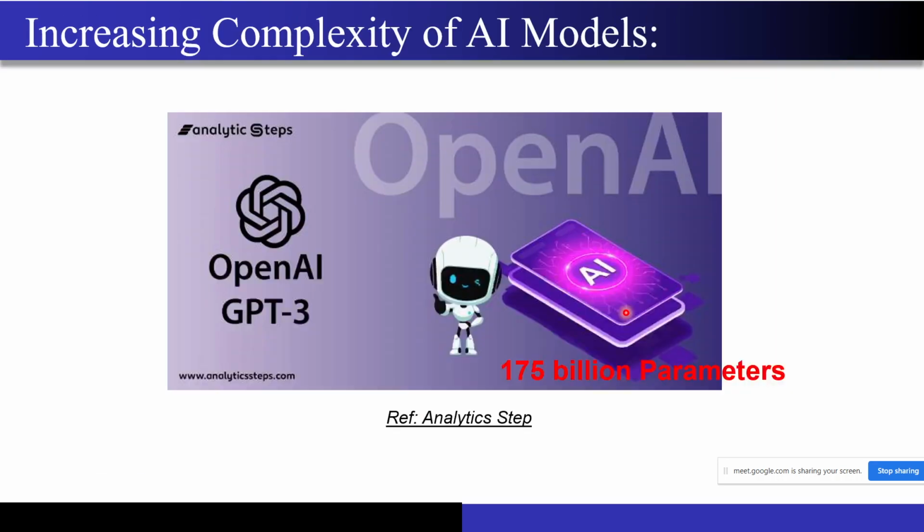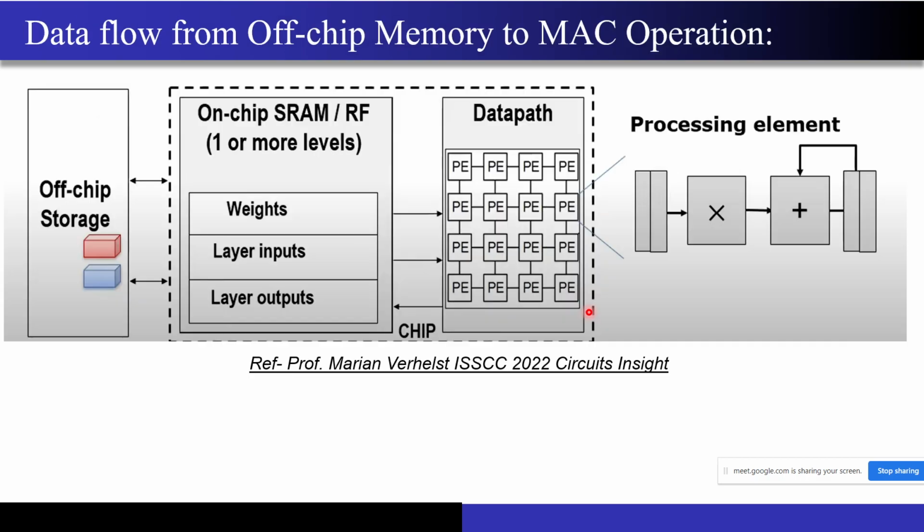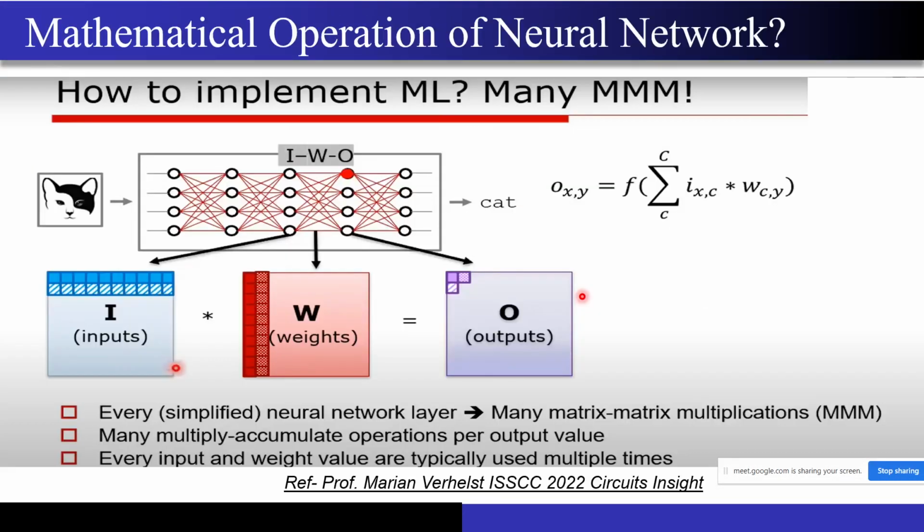So just to go back, just a minute. Yeah, as I told you, only this cat kind of image is changing now. Whatever you are seeing over here, these layers and everything, this is completely fixed, and it is implemented inside the GPUs, inside the NPUs. So the answer is clear: no, because this neural network remains fixed. Only the input will change.